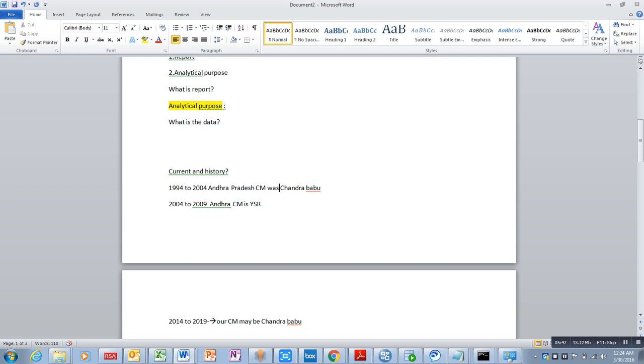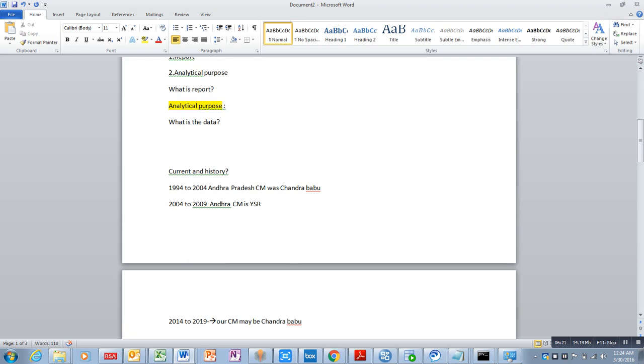If we are in 2030 or 2040, anytime if you ask who was our CM in 1994 to 2004, it is Chandrababu Naidu. Between 2004 to 2009, who was our CM? YSR. Now my current year is 2016. Can I say my CM is Chandrababu Naidu between 2014 to 2019?